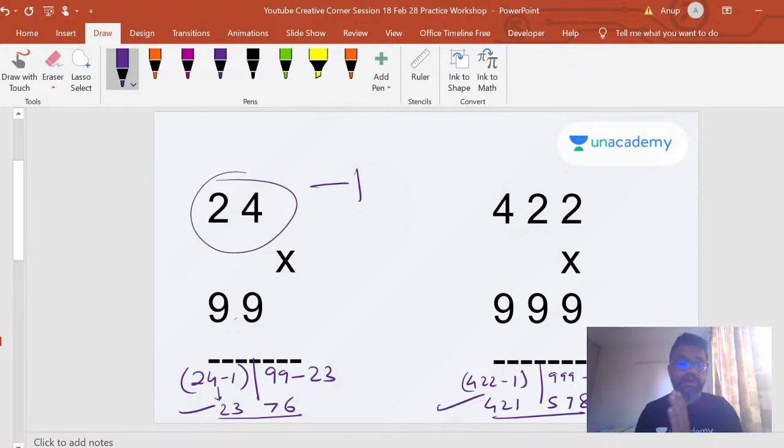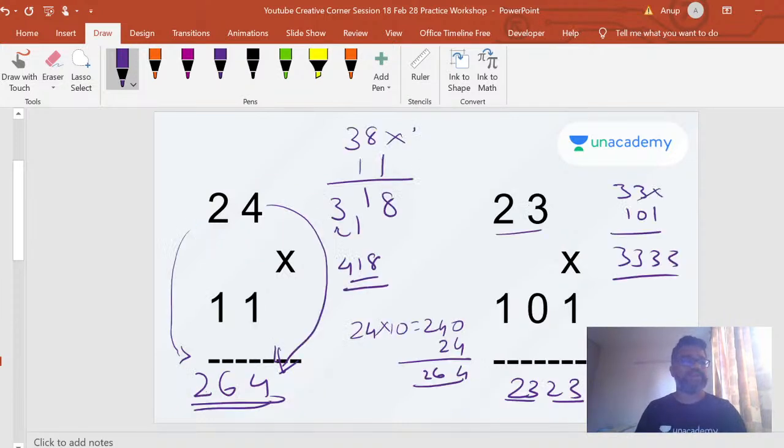Some other methods are a little longer, but they are general methods that apply for everything. Vertically and crosswise is a general method that you can apply even for this as well, but you don't need to use it, because you're unnecessarily going to complicate things. It is not required because these numbers are very close to a base, so it becomes easy to calculate. They're very close to a 10 or 100 or 1000. Multiplication by 1000 we all know, and we are taking advantage of that property and making it easy for you. Okay, all right.